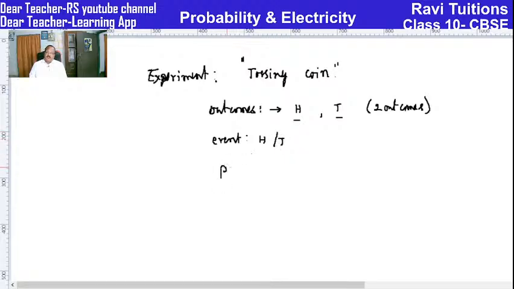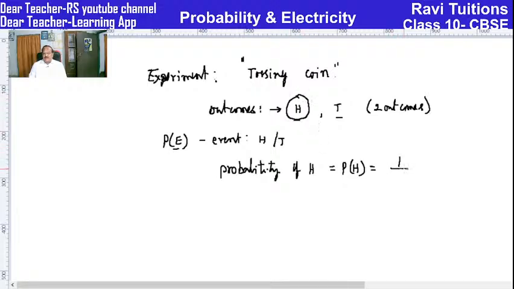So now the probability of getting heads. If it is an event, we call it P(E), probability of getting the event. So this event happens as head, so the probability of getting heads is equal to: only one head can come, that is one, and total outcomes is two.